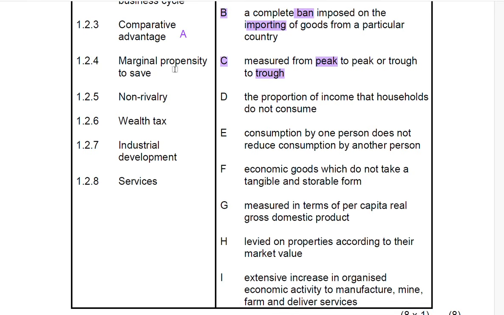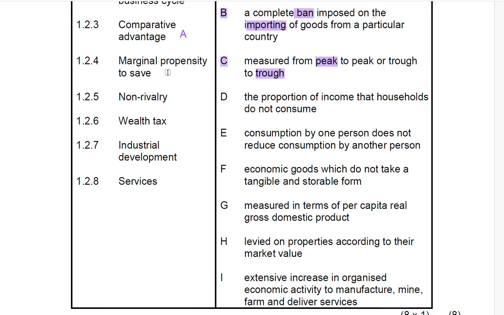1.2.4, marginal propensity to save. What is a marginal propensity to save? It is the proportion of income that households do not consume. So that portion of income from your mother's salary that has not been used to buy food or to pay for your school fees or whatever other services or goods that are needed for the household, that part is the marginal propensity to save.